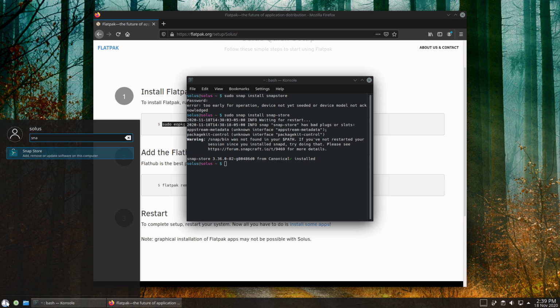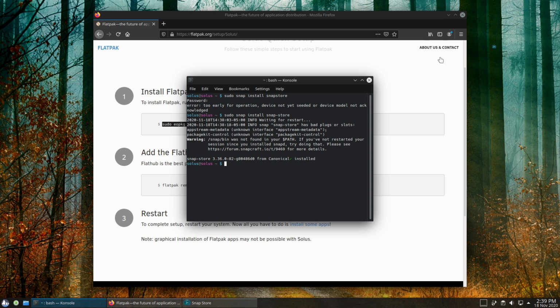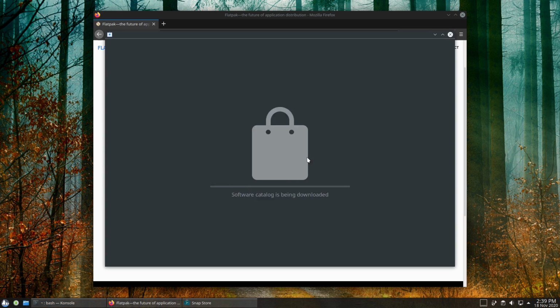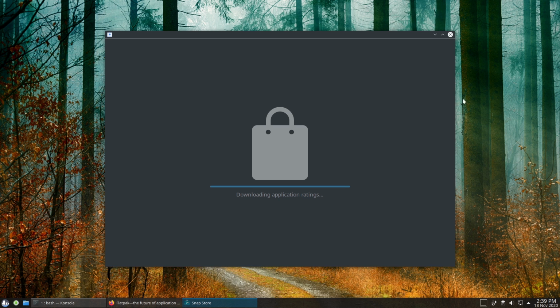Snap Store should be installed. So now we have a Snap Store. Let's see what our Snap Store allows us to do. Who knows? Maybe this will give us Flatpak support too. Let's go shopping. Let's have a look.